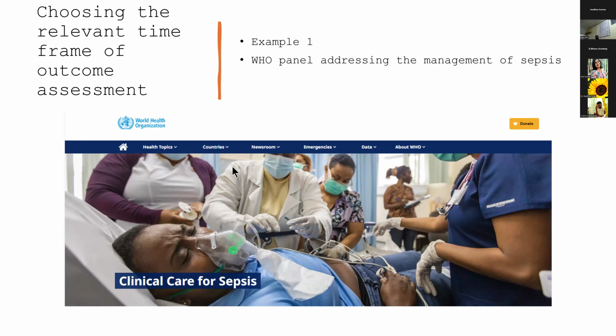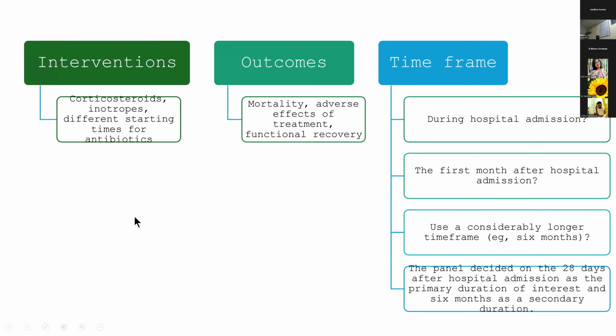The next problem is choosing the relevant time frame of outcome assessment. Going back to the same sepsis guidelines, they had interventions of steroids, inotropes, and different starting times for antibiotics. The outcomes they looked at were mortality, adverse effects of treatment, as well as functional recovery. Now the question on time frame is, do you assess all these outcomes while the patient is in the hospital, or do you assess the outcomes 1 month after hospital admission, or should you use a longer time frame, 6 months? Finally, the panel decided that they will use the primary outcome as 28 days after hospital admission, and the secondary interest as 6 months post-hospital admission.